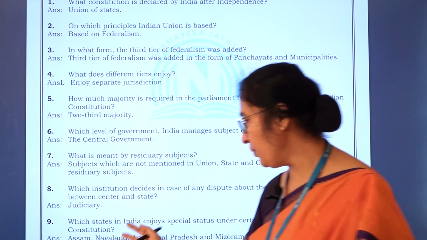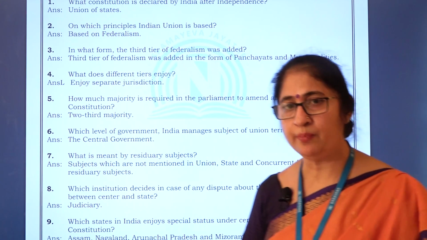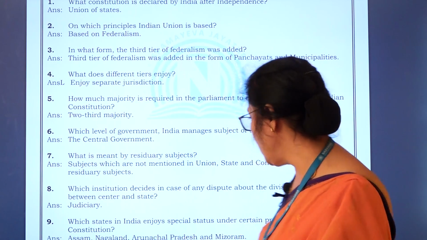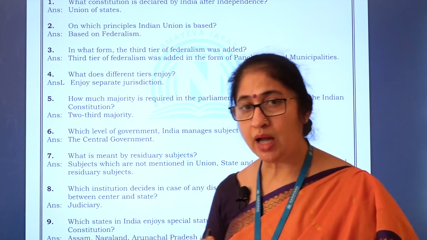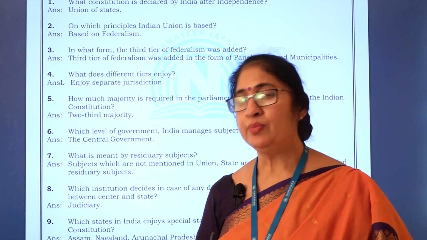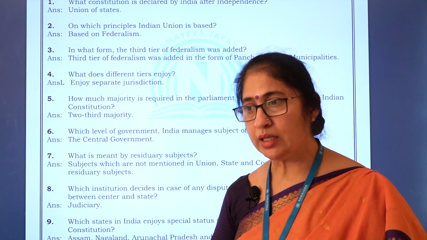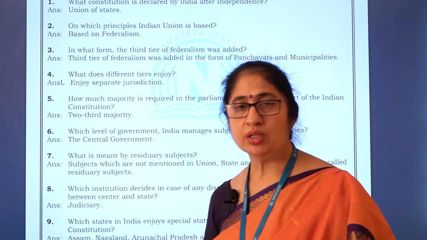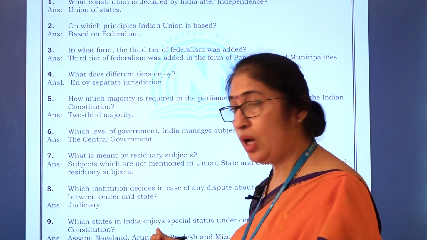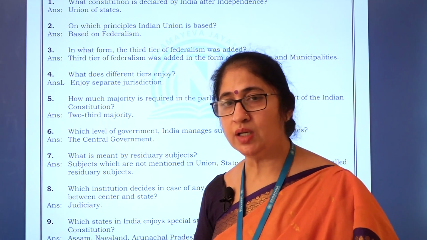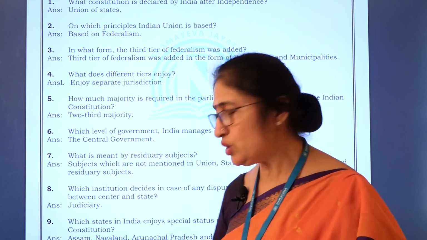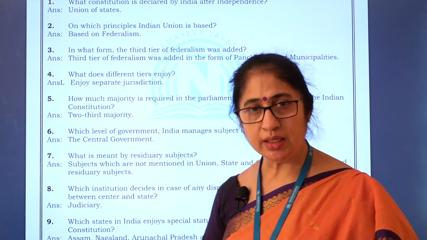All these states enjoy special provisions or special status under Article 371 and Article 370. Of course, Article 370 is now scrapped by our Prime Minister Modi ji, and Jammu and Kashmir is now a union territory. That is a different story. But you can write these states under Article 371.